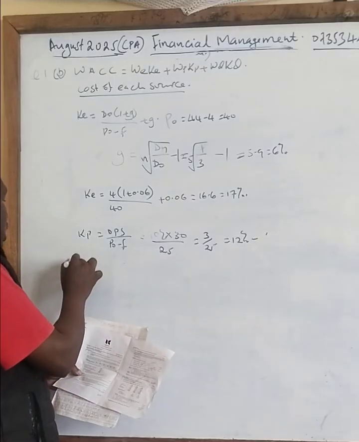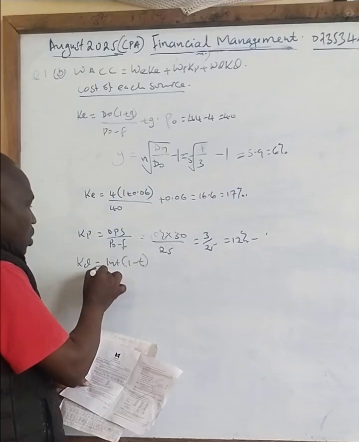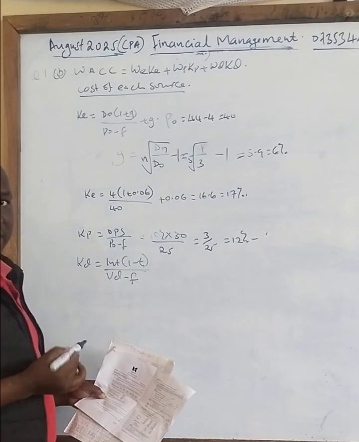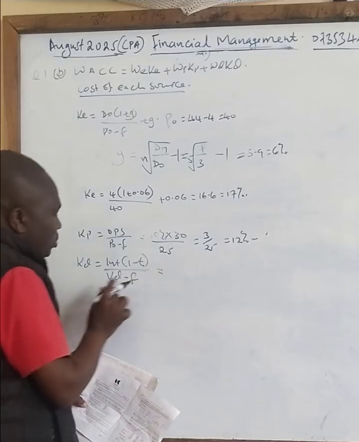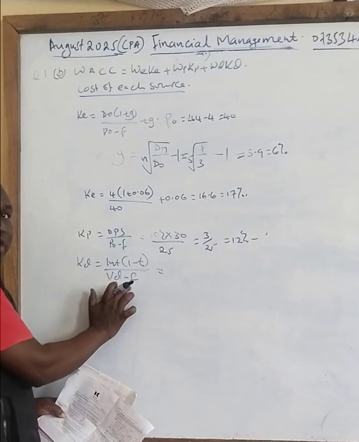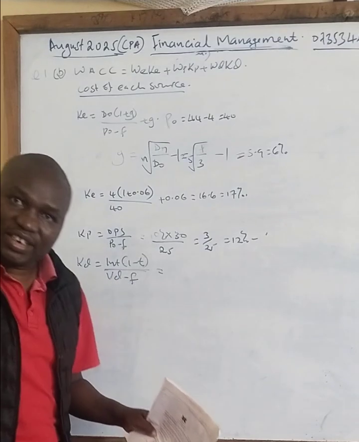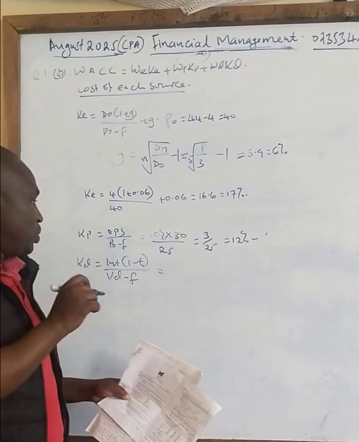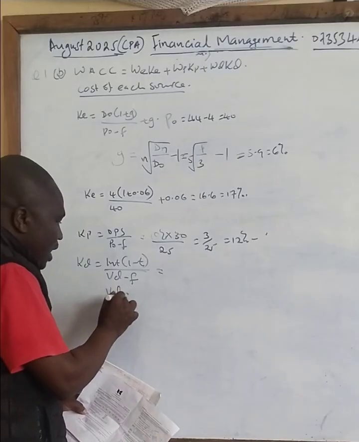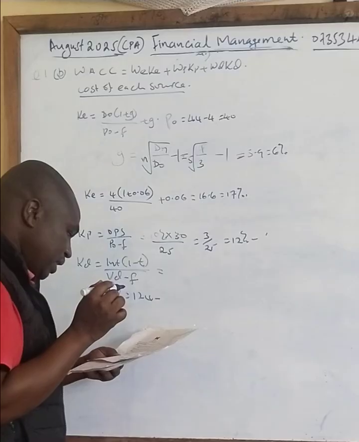Then we go to cost of debt. Cost of debt in this case is interest into brackets 1 minus t over value of debt minus flotation if there is any. There is no flotation, yes, but the market value of the debenture has the interest, so we need to remove the interest. Therefore, VD is now 124 minus the interest of the debenture, class.